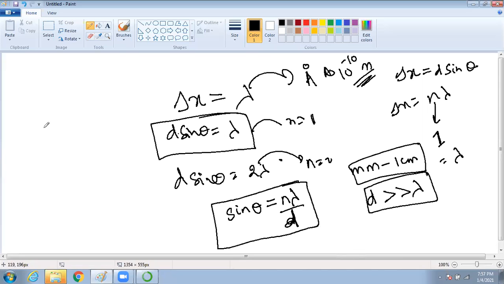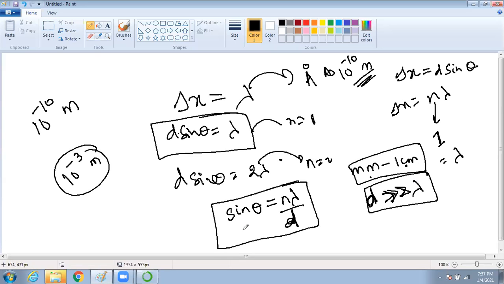Because your lambda will be 10 to the power minus 10 meter. But what about here? Millimeter, it will be 10 to the power of minus 3 meter. So obviously your d will be very, very larger than lambda. Yes.